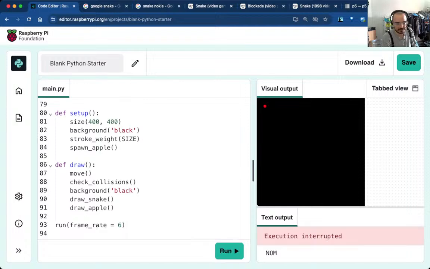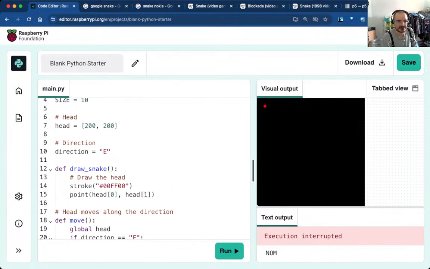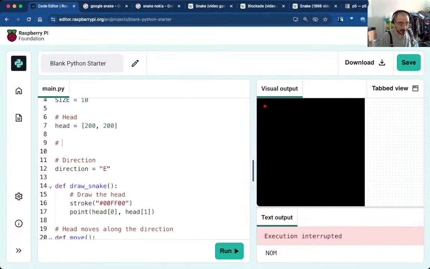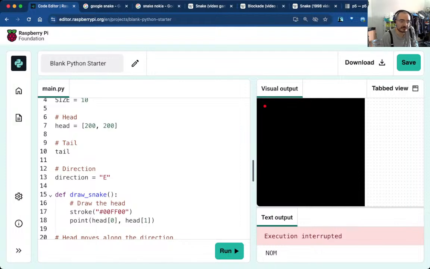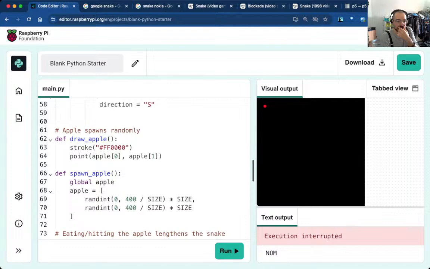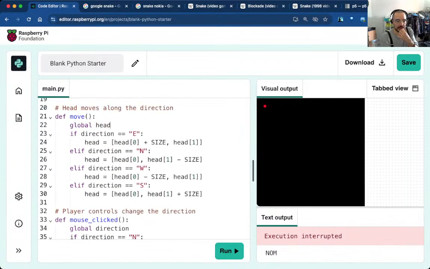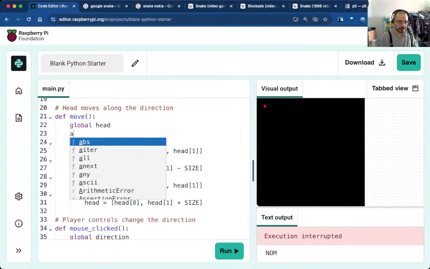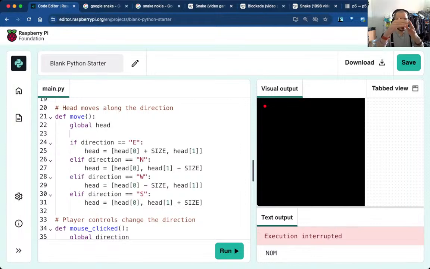Num. Okay, cool. So what happens there? This is when I need a list. The tail is a list. The tail is a list of positions, just like the head is a particular position. Initially empty, I guess. And what we are going to do is every time we move, before we update the coordinates of the head, we're going to add the old coordinates of the head to the tail list. And also we're going to remove the element at the other end.